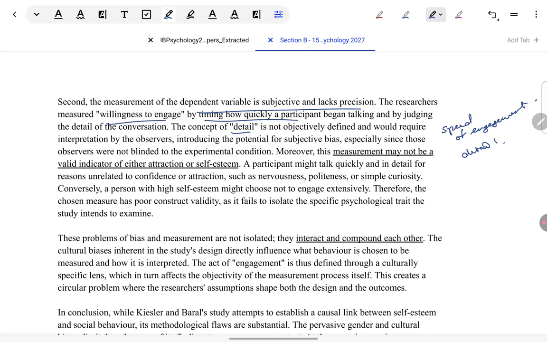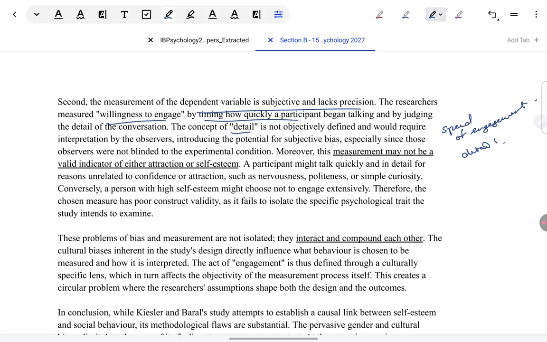It might be that someone is taking more time to open up. They are feeling high self esteem. They want to initiate conversation with the woman, but it is taking them some time. Maybe they are gauging how her mood is. Maybe they are seeing whether she'll be willing to talk, and then they approach her. Or maybe they are seeking to complete something in the experimental environment before approaching her. They are thinking maybe we'll go outside and talk to her. So just looking at how fast they start talking to her might be a very narrowed way of looking at attraction, even if we are looking at it in terms of only how much they talk to a woman.